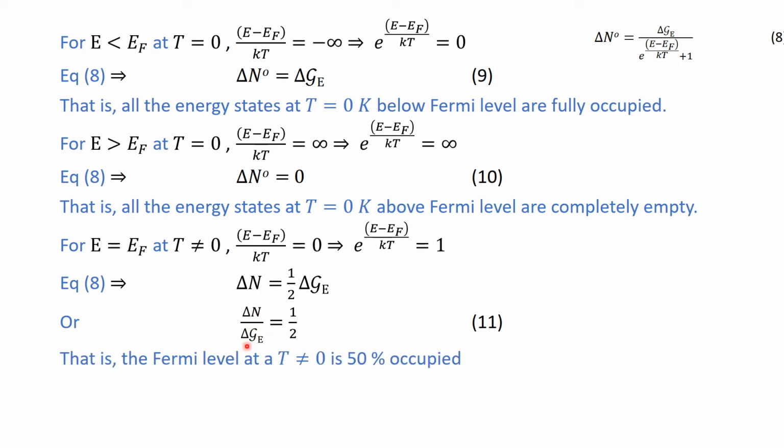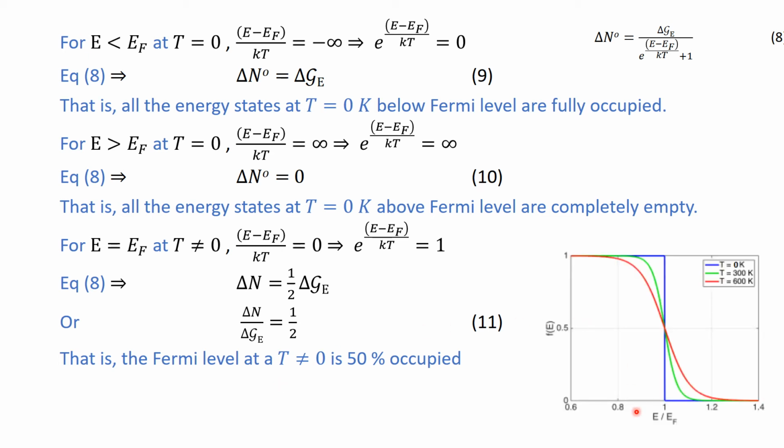It means that at the Fermi level, at any temperature, the Fermi level is 50% occupied. For example, if we have 5 particles and 10 energy states, then 5 divided by 10 is equal to half. So the Fermi level at any temperature is 50% occupied, and you can see this from this graph as well.